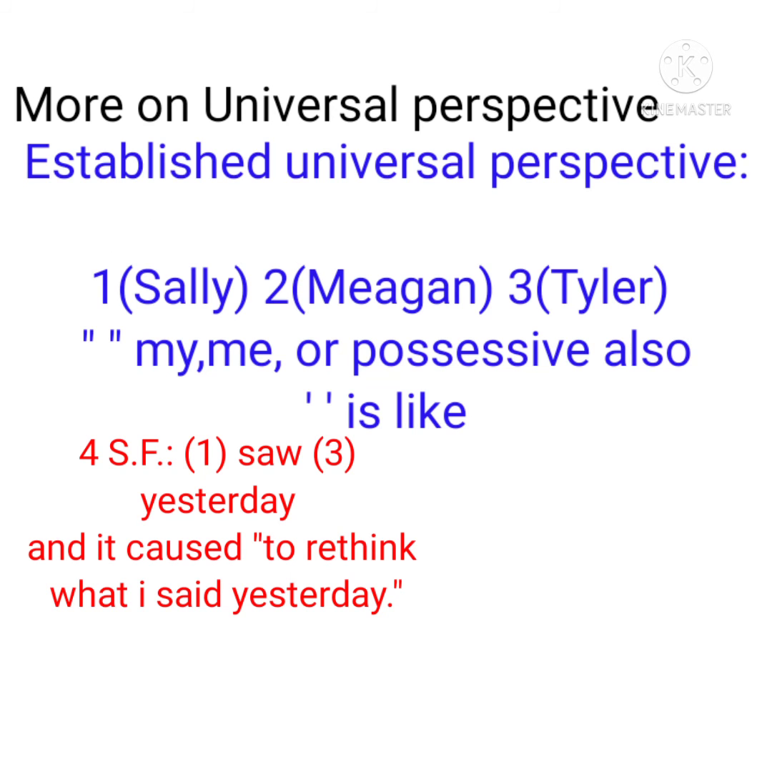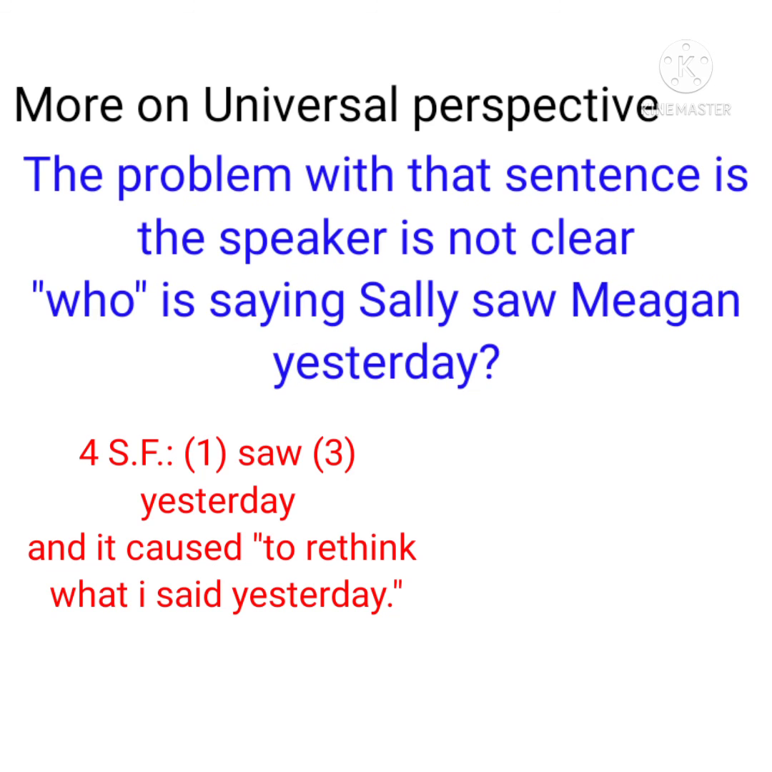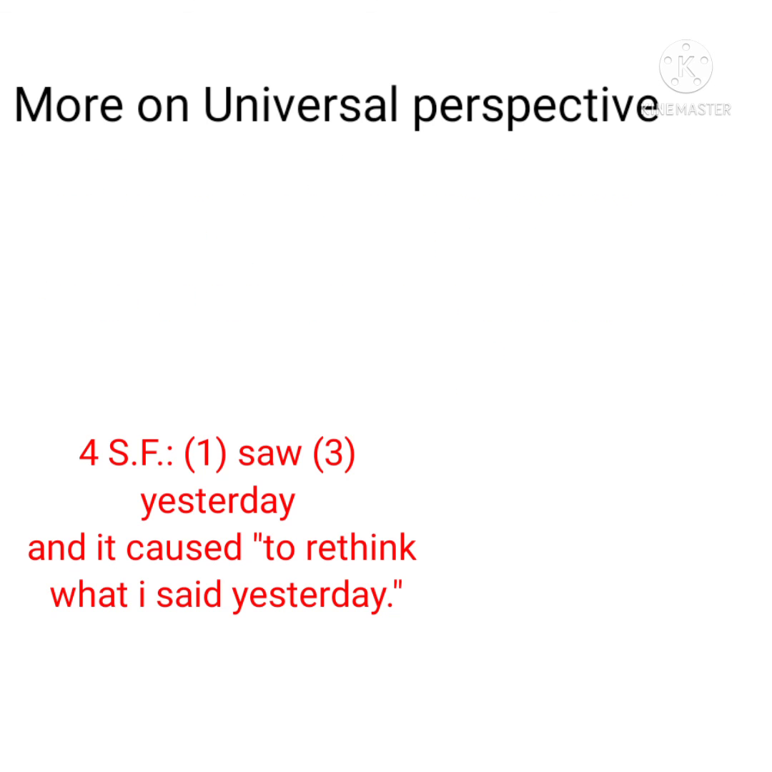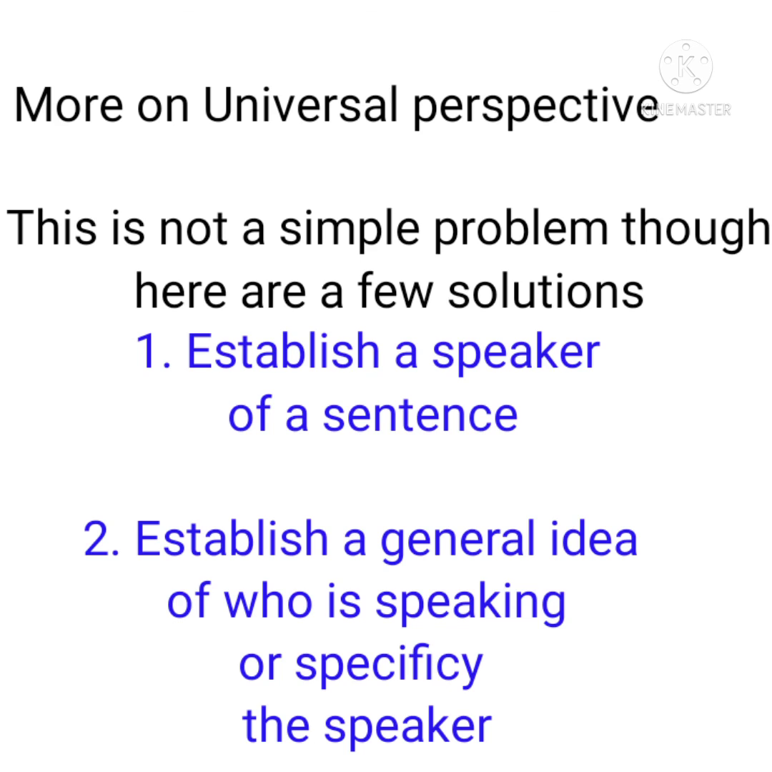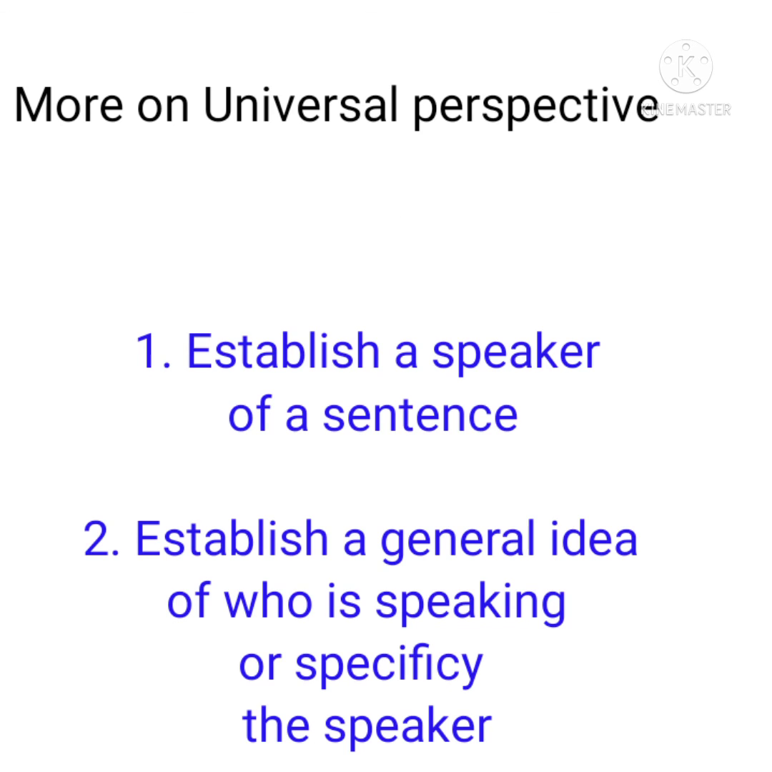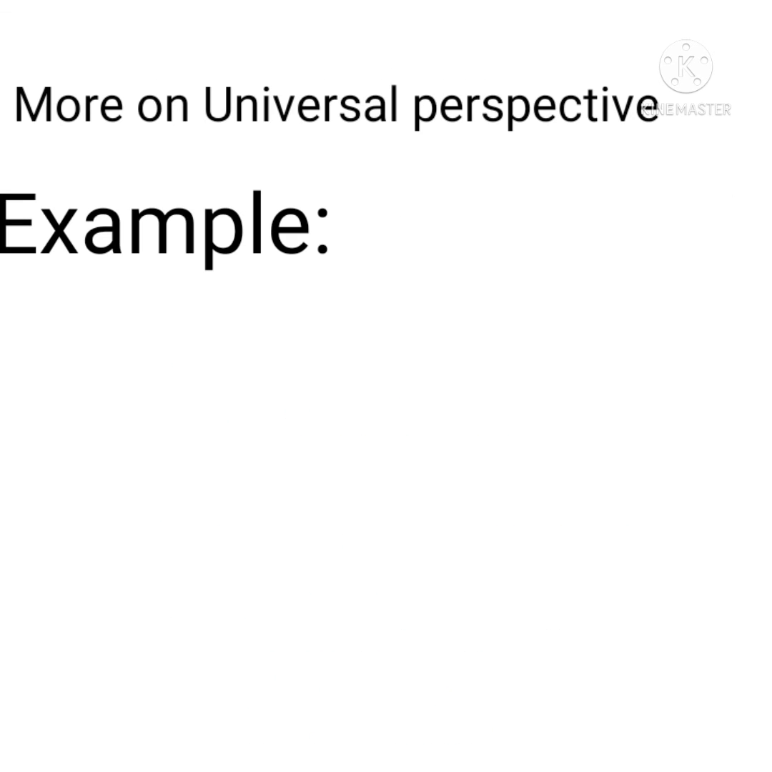More on universal perspective. The problem with that sentence is the speaker is not specified and it is not clear who is saying Sally saw Megan yesterday. This is not a simple problem. Here are a few solutions. One, establish a speaker of a sentence. Two, establish a general idea of who is speaking or specify the speaker.